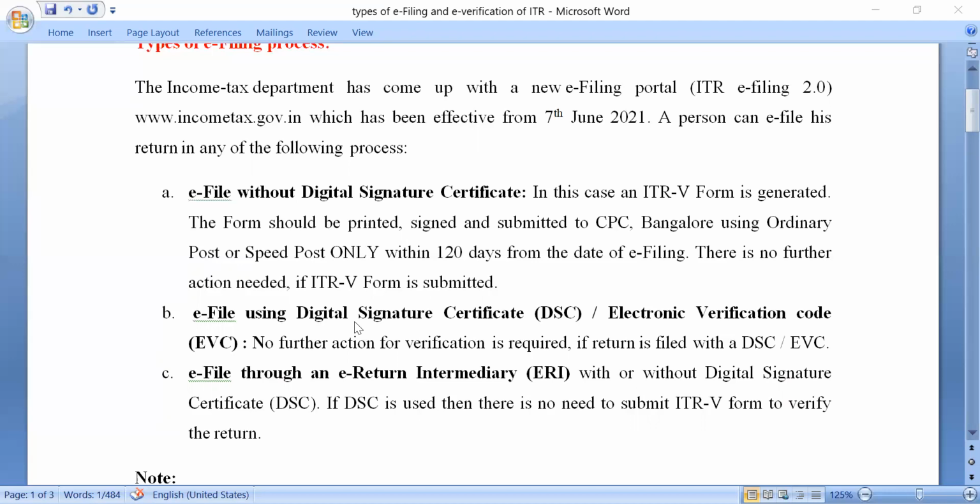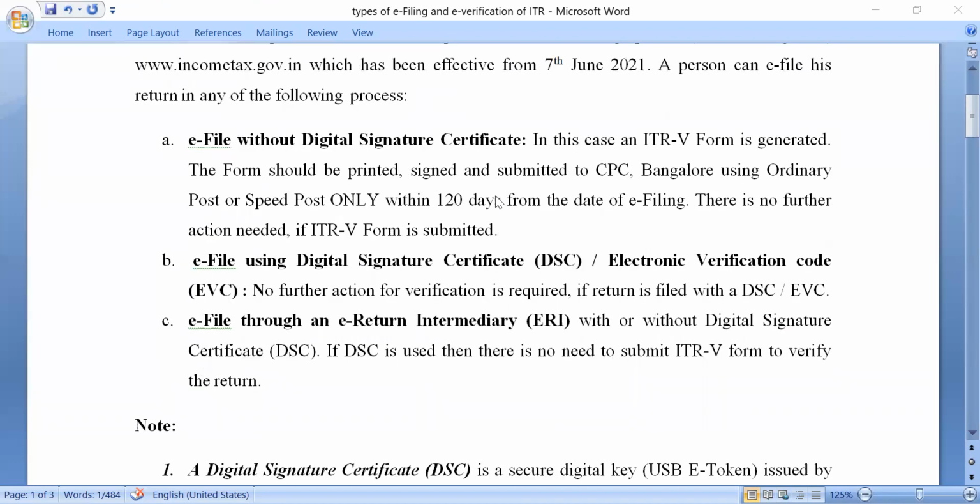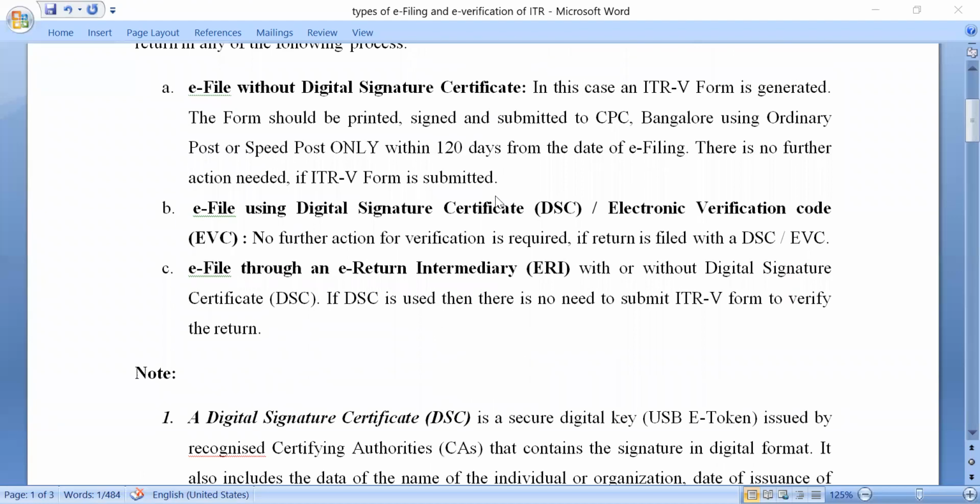While submitting the e-file form, the e-return, you will submit it in any of these three ways. The first one is e-file without digital signature certificate. Digital signature certificate is not a new term; I hope you have all heard about this. Nowadays it is very popular and is used for the identification of a person.